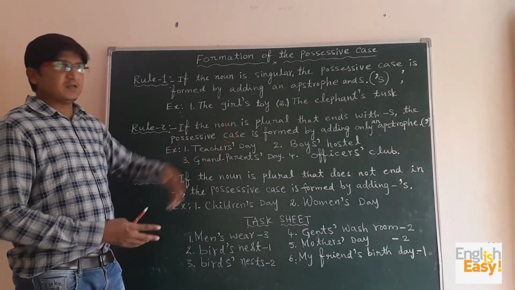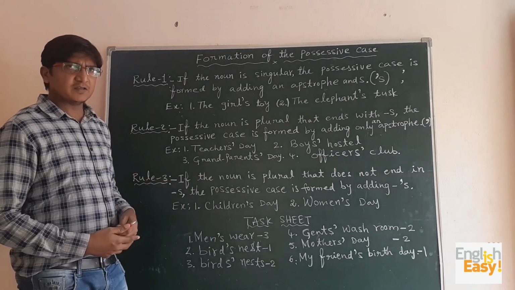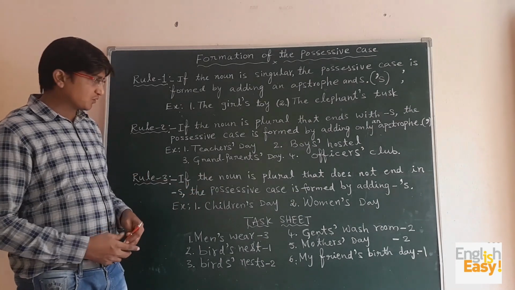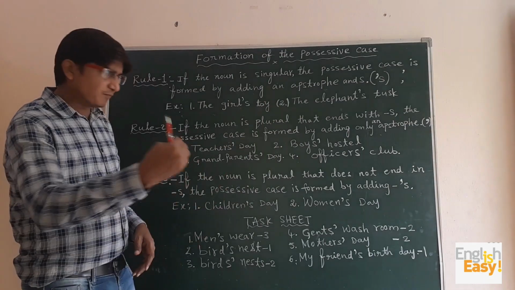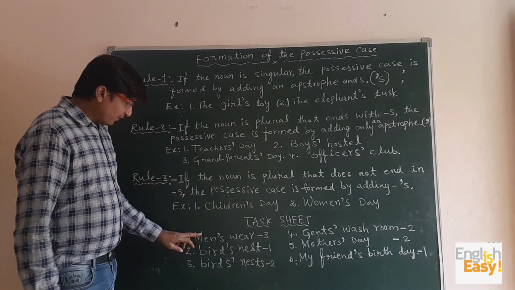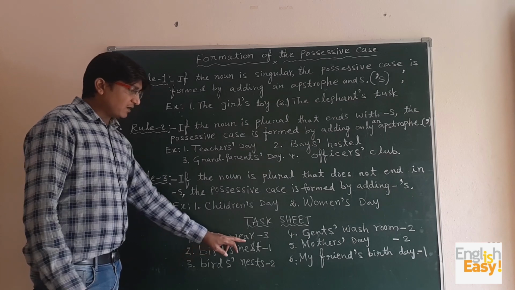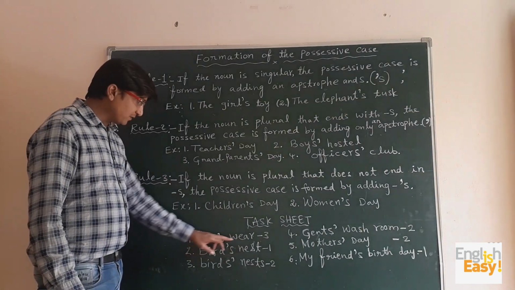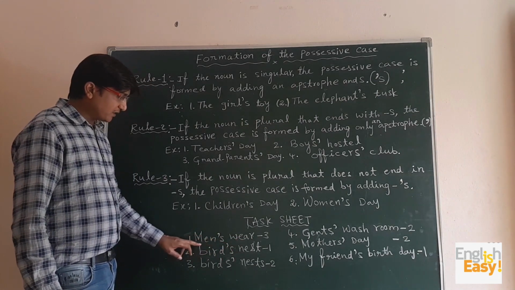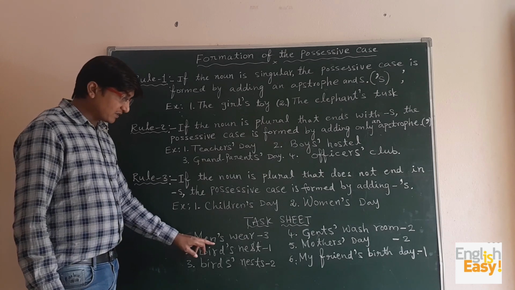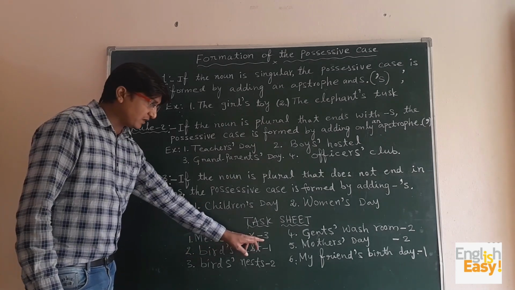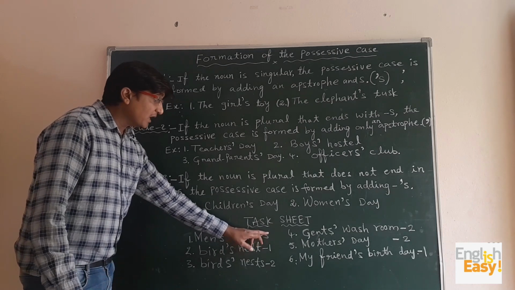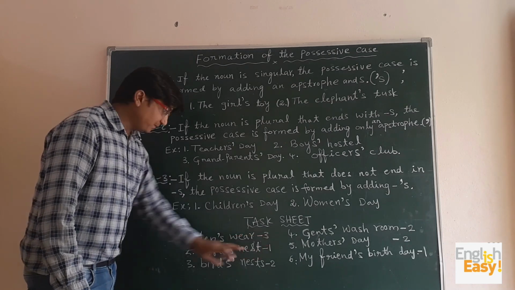It is formed in 3 ways. Still we have other ways that we will see later. So now let us see one task sheet here. Let us see a few examples. First one, men's wear. So here men, it's a plural, it's not ending with s. So it comes under rule 3. That's why I have written here 3. That means here it is rule 3.